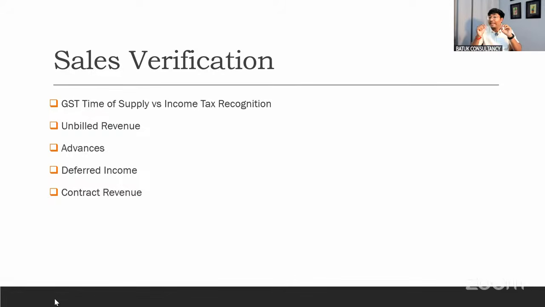And yes, in case of advances received, as you are comparing the turnover with your GST common portal, there may be chances the client has paid the GST on account of advances in case of services, but the same is not there in the books of accounts. That is also again an important point which we need to keep in our mind. So these are the parameters which we need to check from the perspective of sales verification.